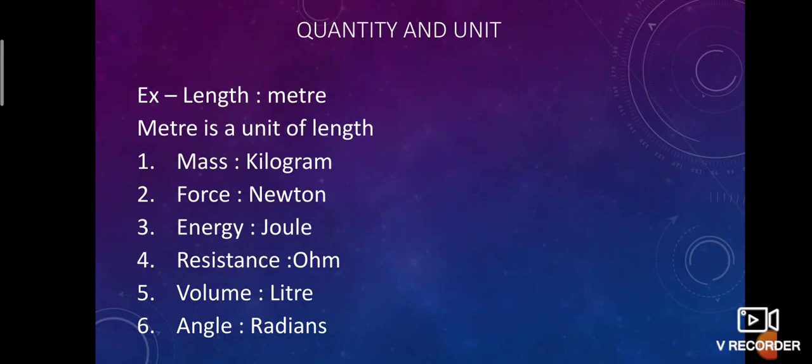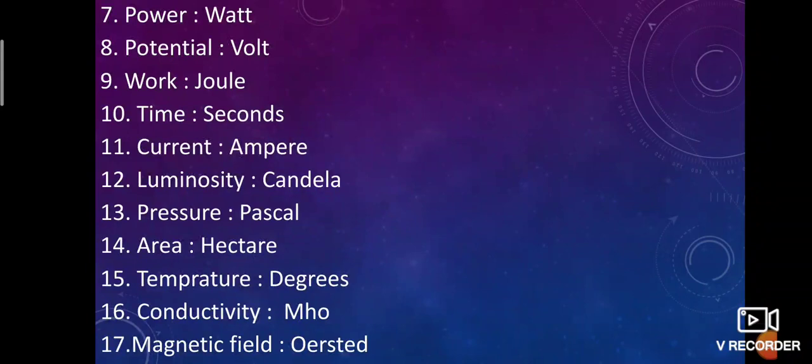Second is quantity and unit. Example is length, meter. Meter is a unit of length. Kilogram is a unit of mass. Newton is a unit of force. Joule is a unit of energy. Ohm is a unit of resistance. Liter is a unit of volume. Radian is a unit of angle. Watt is the unit of power.